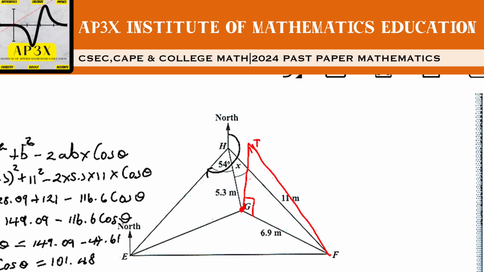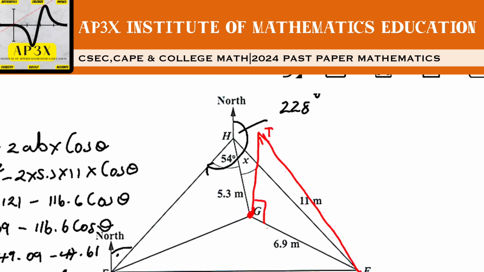If that is 228, our requirement then is to find the bearing of H from E. So H from E, north line here. We need this outside angle right here. That's the bearing that we're looking for. Now, this is a little tricky, so you have to pay very close attention to what I'm going to demonstrate here. And I don't have a lot of space.